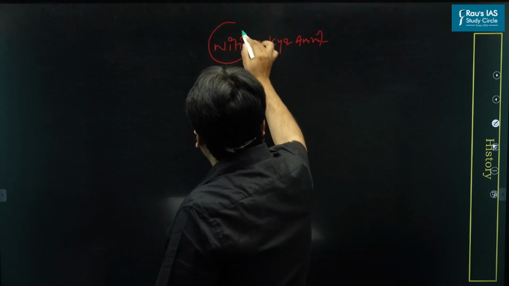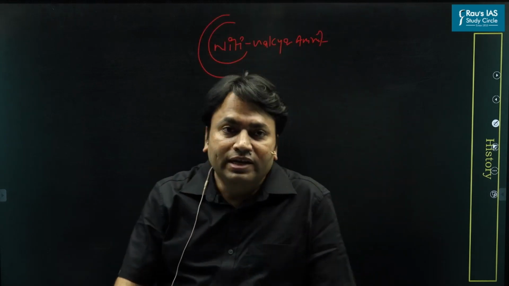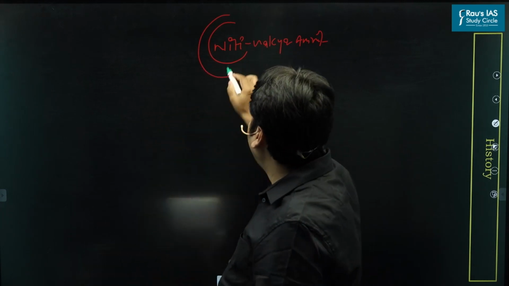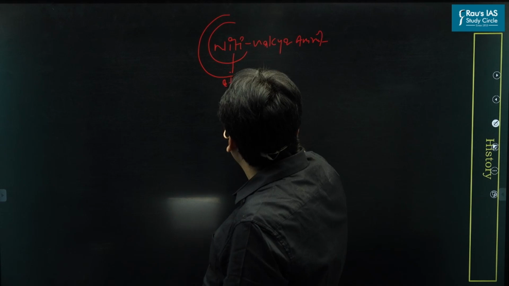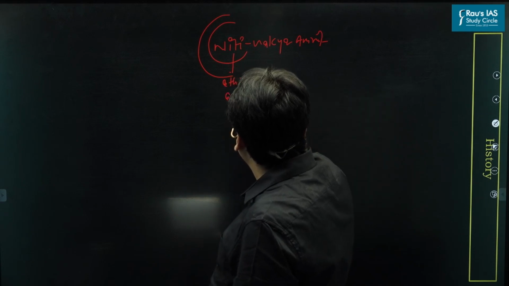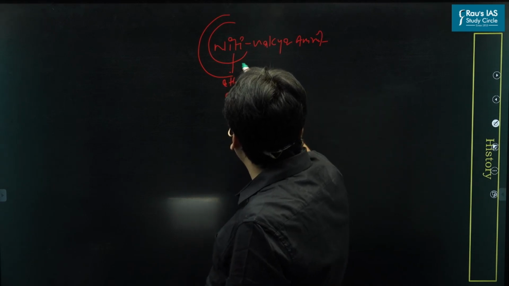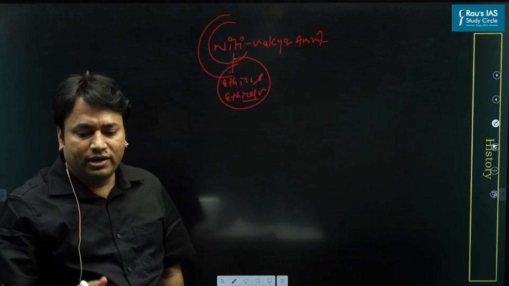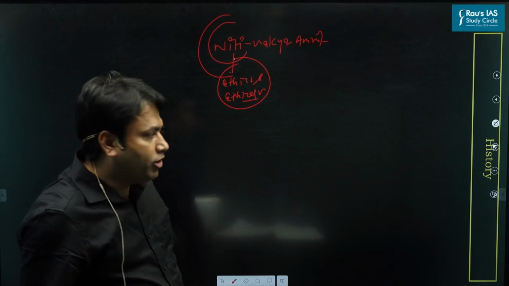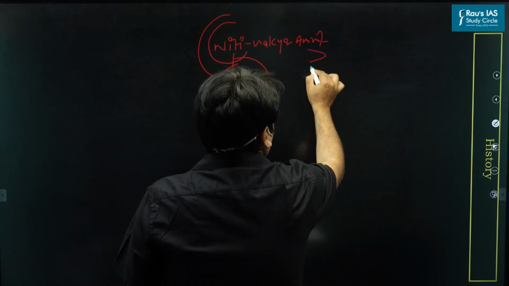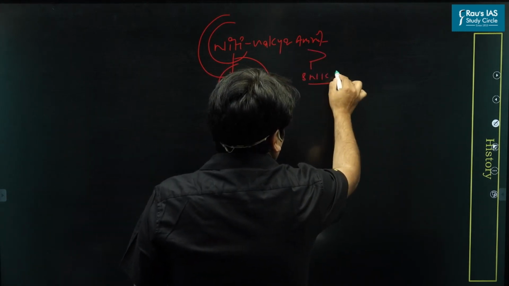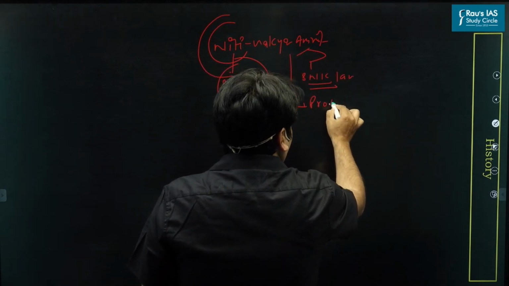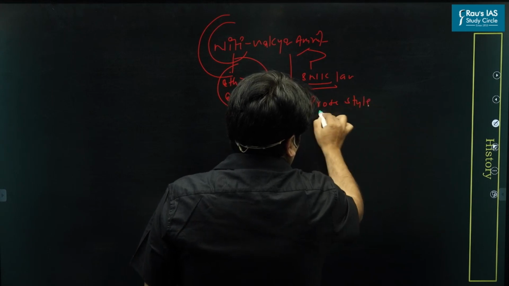Niti Vakya Amrit. The word mentioned here is Niti, and Niti means ethics and ethical values. Very simple. It means in this book, ethics and ethical values have been discussed. An important point here is that this book is written in the Sanskrit language, and it is written in prose style.